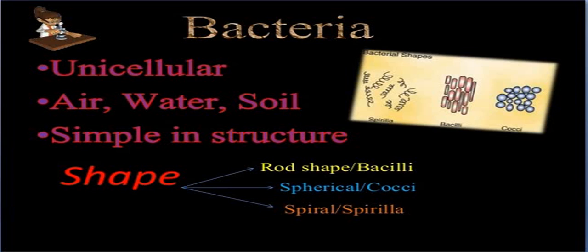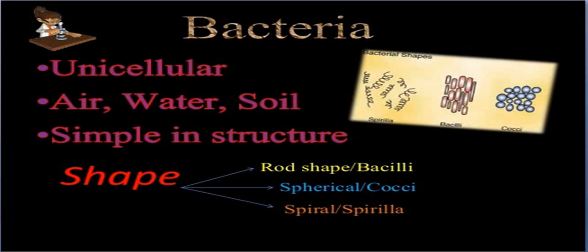Now bacteria are further subdivided on the basis of shape. On the basis of shape, bacteria are subdivided into 3: rod shaped, spherical shaped, and spiral. Rod shaped bacteria we call bacilli. Here you can see the second image, which represents the bacilli bacteria. Now comes the spherical, or cocci.